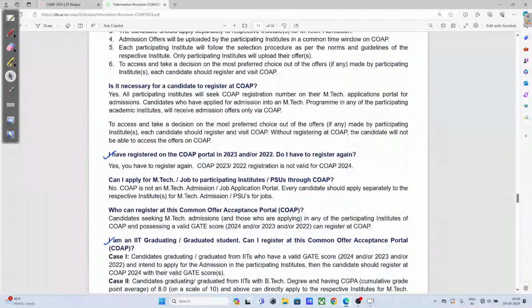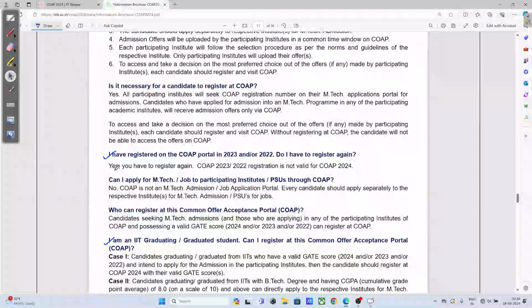I have registered on the COAP portal in 2023 or in 2022. Do I have to register again? Definitely, you have to register once again. You have to participate in COAP 2024.